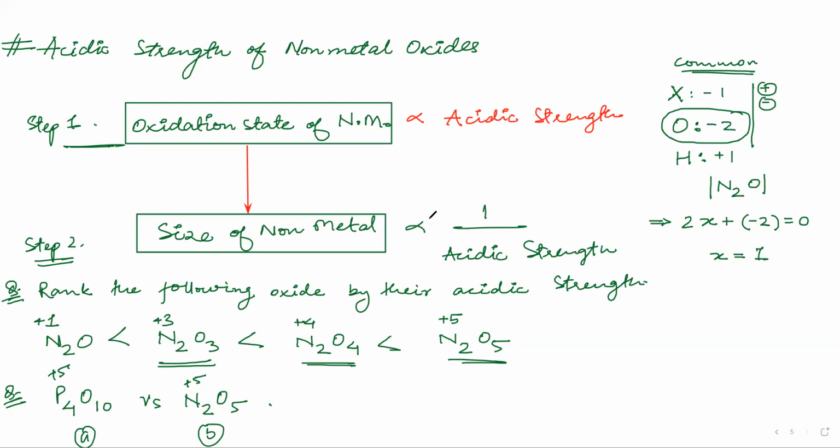Nazira will answer. Yes, Nazira. So we have to look at the next factor. Step 2. What is step 2? The size. Yes, Nazira. Fatima, I am seeing the previous answer. Yes, Ahmed, that is correct. Nazira, tell me, whose size is big, phosphorus or nitrogen?